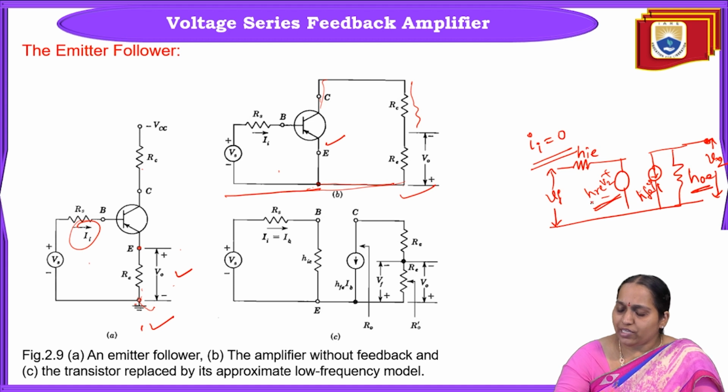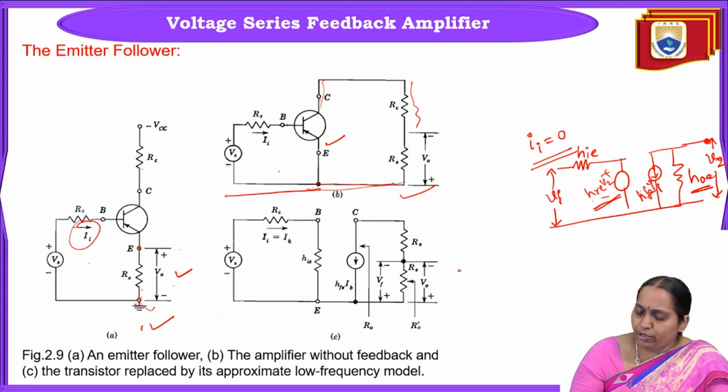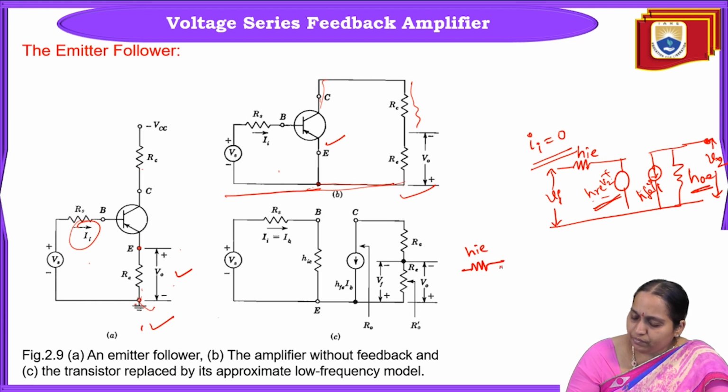So, neglecting HRE into V2 and H0E, the approximate H parameter model of a transistor in CE configuration will be HIE, with V1, V2, and HFE into I1.